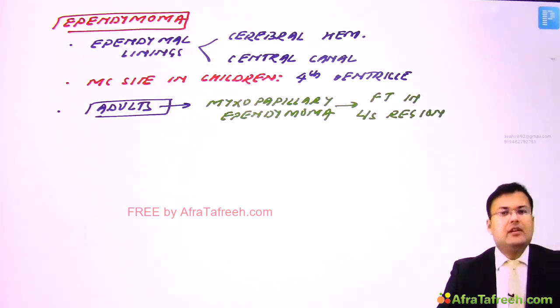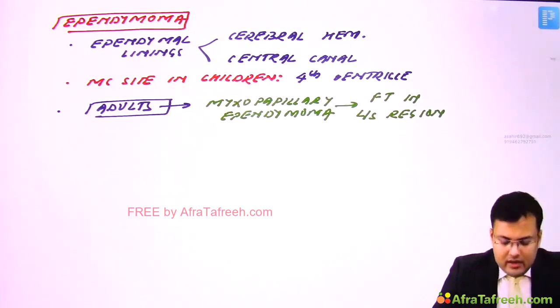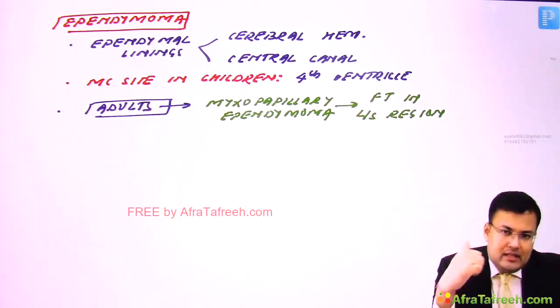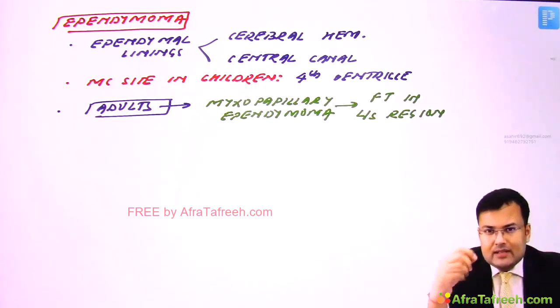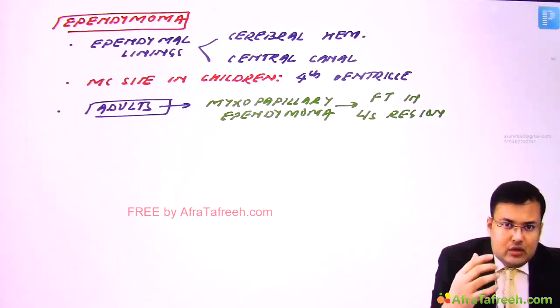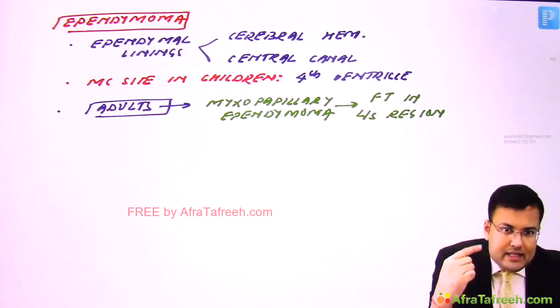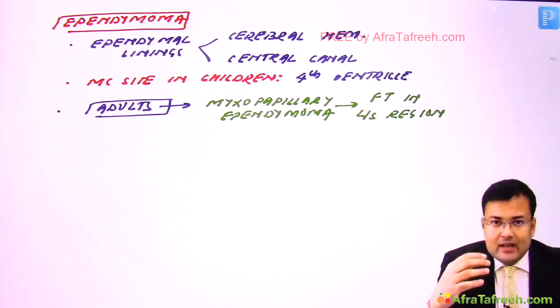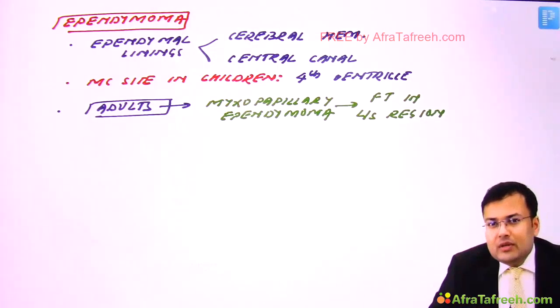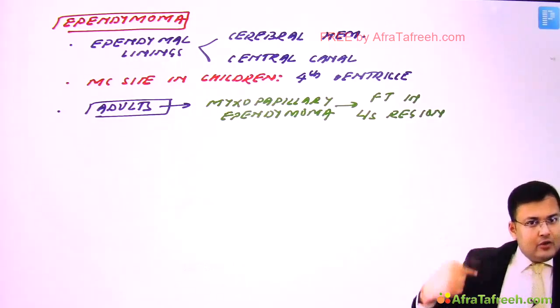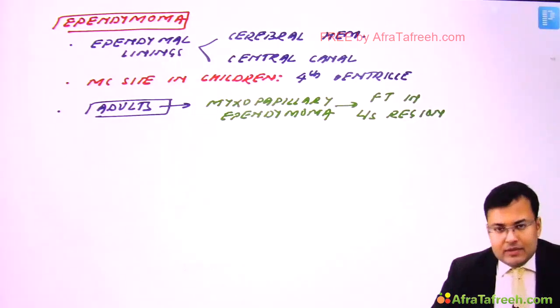Simple. Now see basic things. Here you notice that the tumor is in relation to ependymal linings, in relation to the fourth ventricle. It means directly or indirectly it is in close relation to CSF, and that's why CSF spread is seen in ependymoma. We discussed that for any brain tumor having CSF spread, craniospinal irradiation is given, one principle.